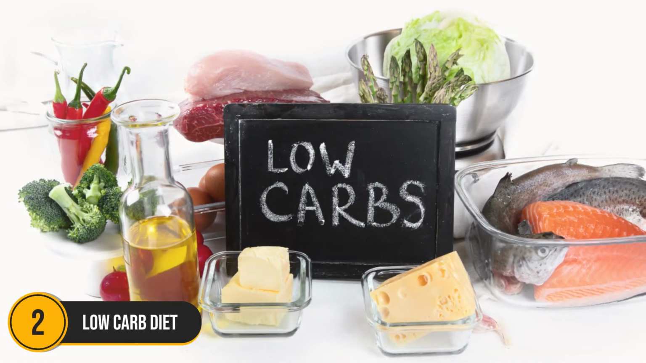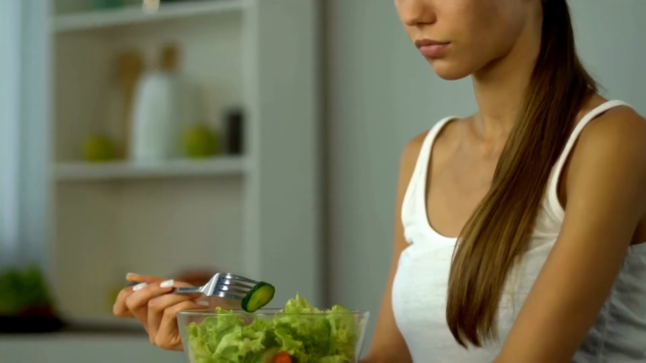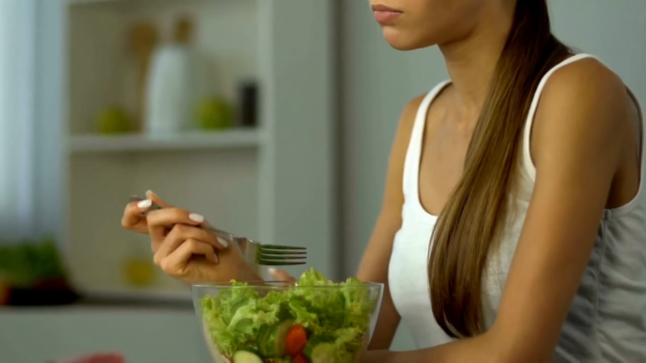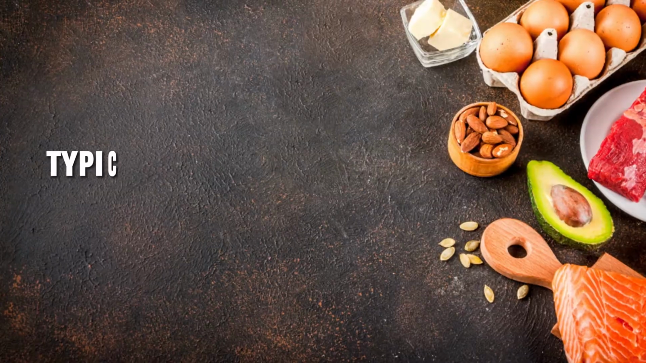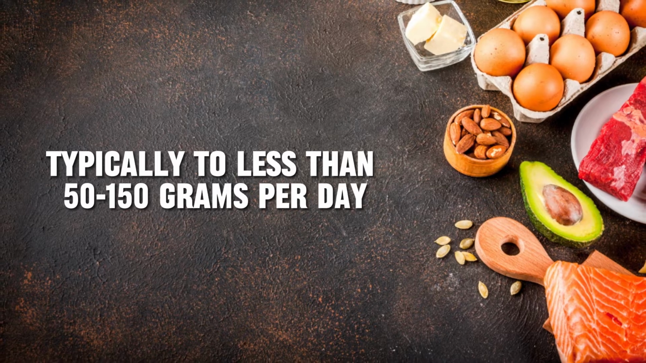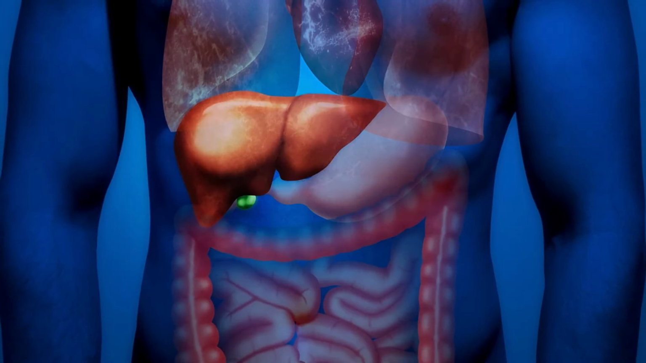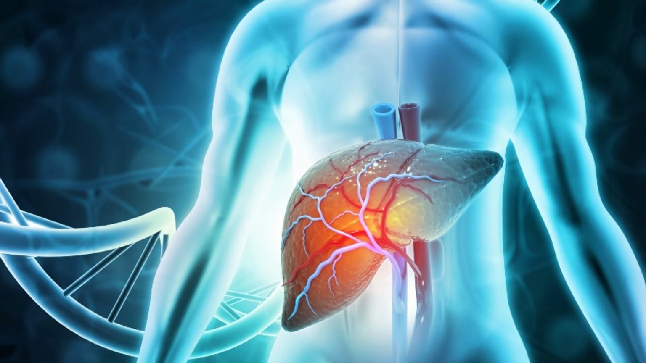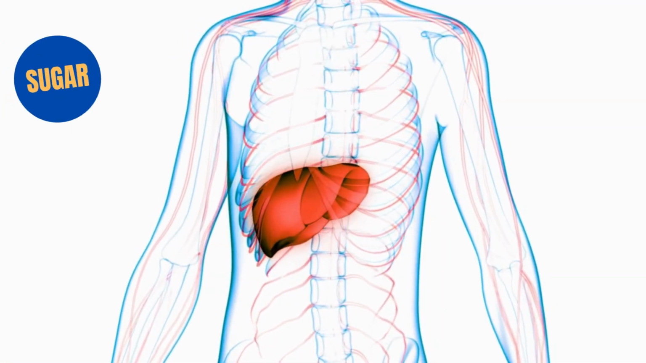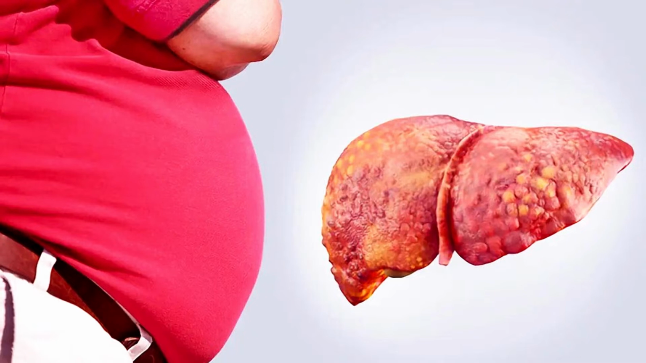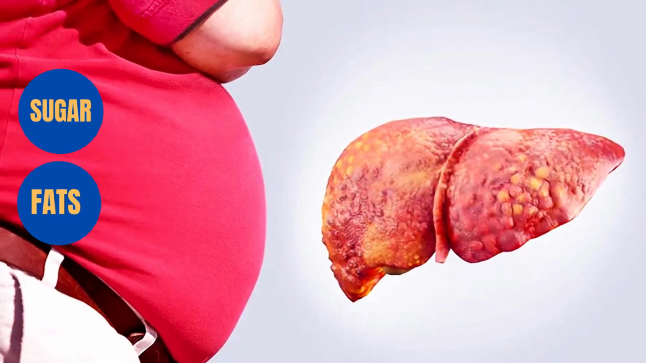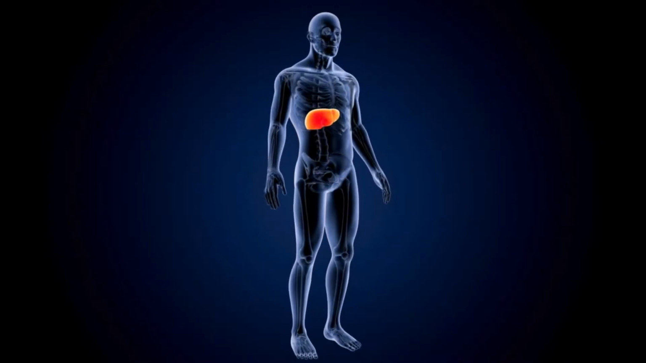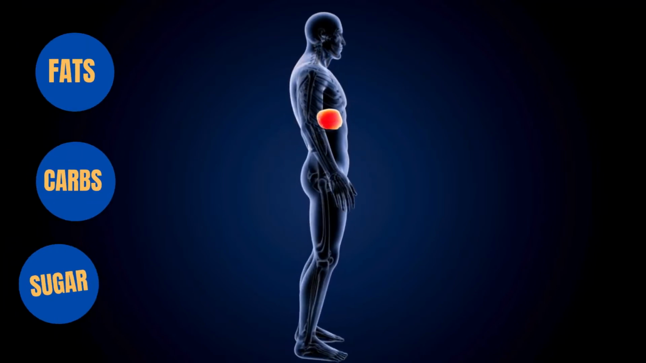Number 2. Low-carb diet. Being on a low-carb diet means significantly reducing your intake of carbohydrates, typically to less than 50 to 150 grams per day. This can lead to various metabolic changes that may be extremely beneficial for managing fatty liver disease. When there's not much sugar around, the liver switches from using sugar to using stored fats for energy. This can prevent the liver from making new fat from carbs or sugars.